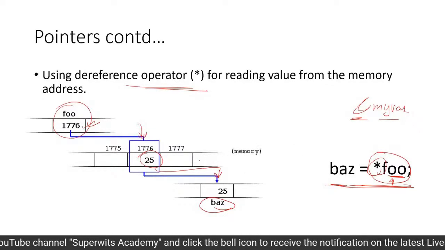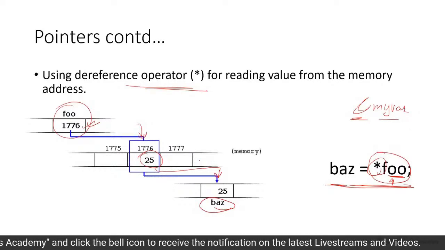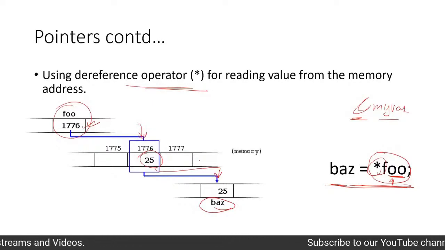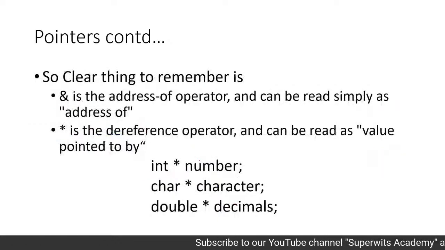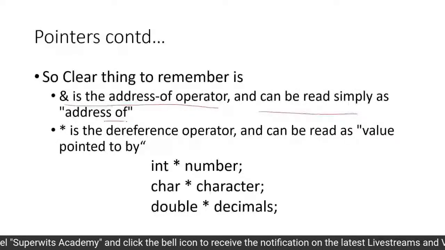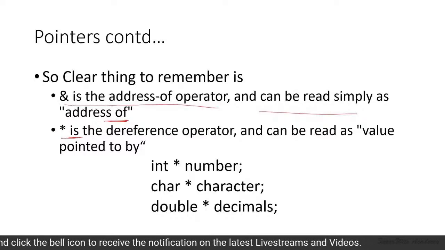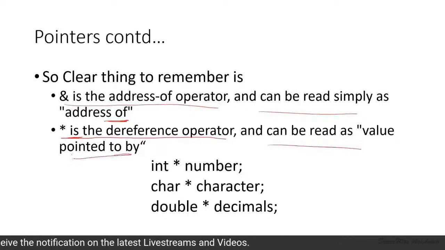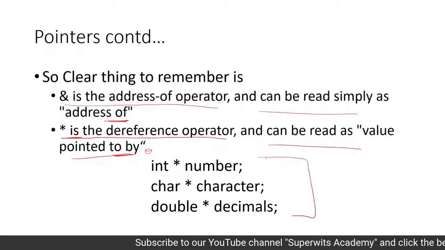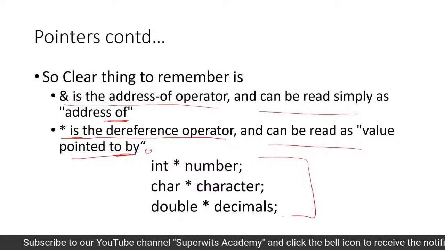Even though there is a complexity in accessing the values, it allows us to have a lot of flexibility in terms of doing call by reference in comparison to call by value during function calls, right? So clearly we can mention that ampersand is the address-of operator, and can be read simply as "address of", and asterisk is a dereferencing operator and can be read as "value pointed to by" that particular memory address, right? So how do you declare pointers? I have a typical definition here.